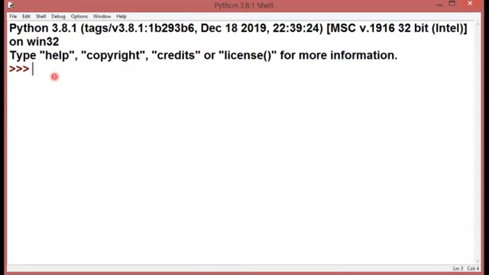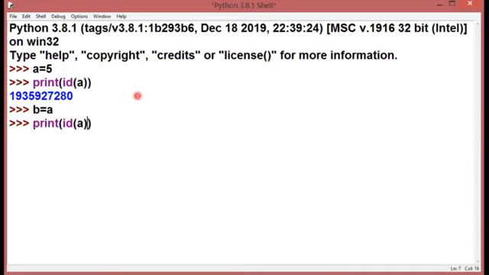So this is my Python interactive mode, and I'm going to assign a value to variable a. Now if I check its address, it is going to give me this particular address. If I say b is equal to a, and I check the address of b, then also I'll get the same address, because the address is assigned to the value, not to the variable. So the value 5 was stored earlier at this particular location, and when I wrote b is equal to a, then b also pointed towards the same memory location.